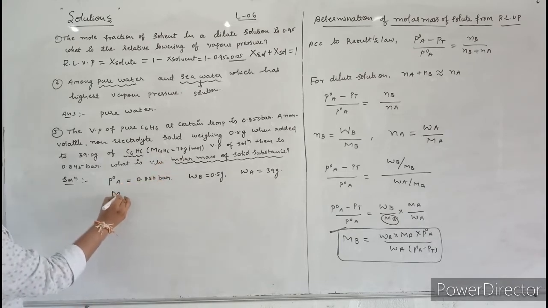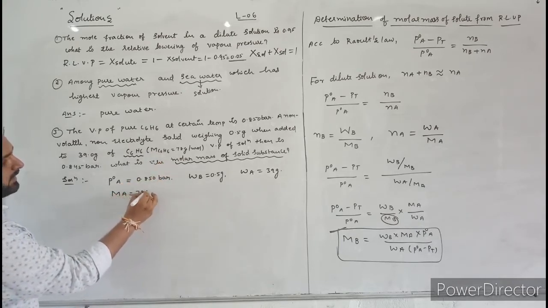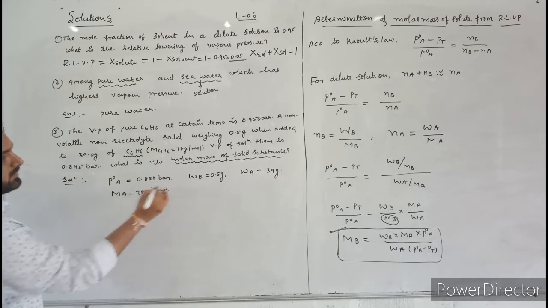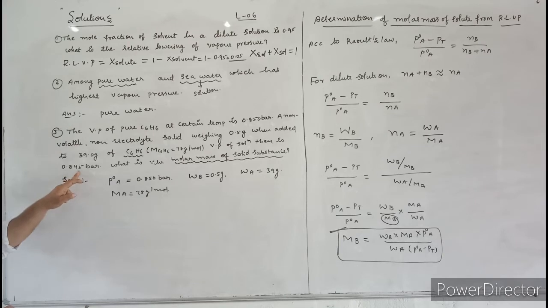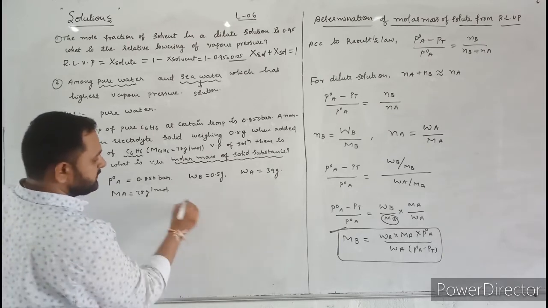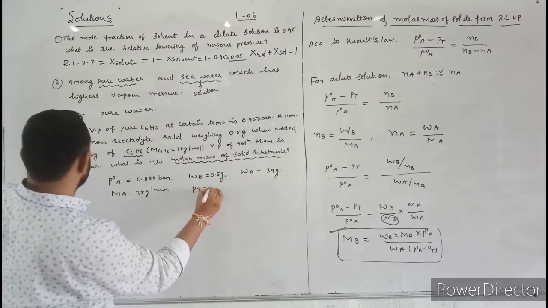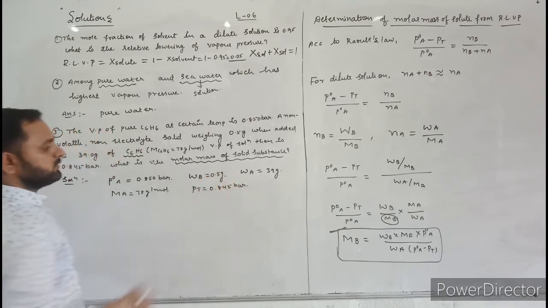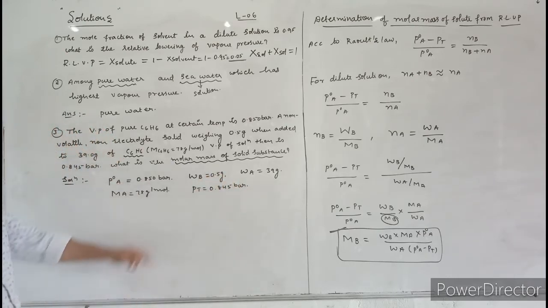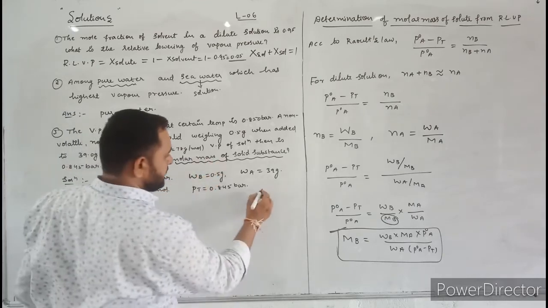The molecular mass of A is equal to 78 gram per mole. Next, the vapor pressure of the solution is 0.845 bar. Here PT is also given. PT is equal to 0.845 bar. Now, by using this data, we have to calculate the molar mass of the solid substance.